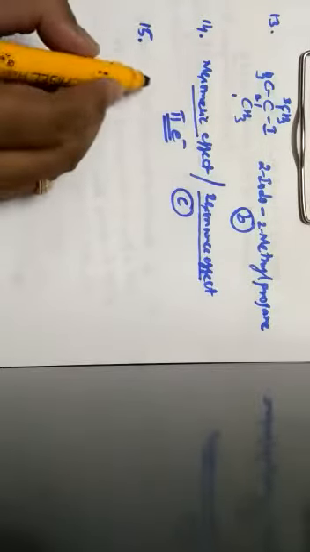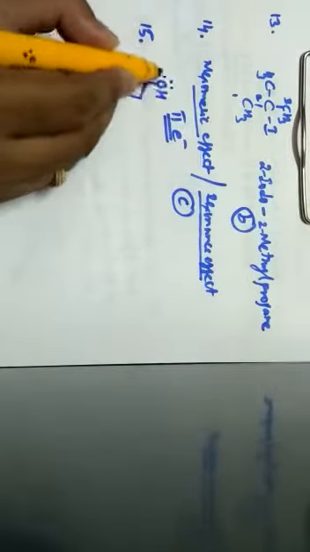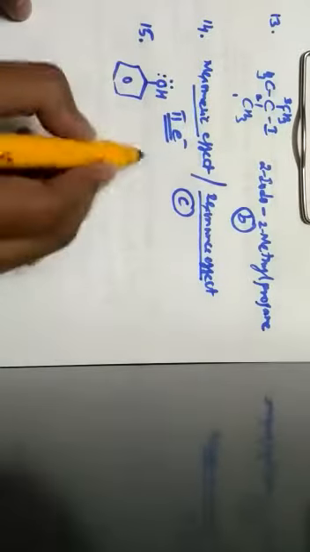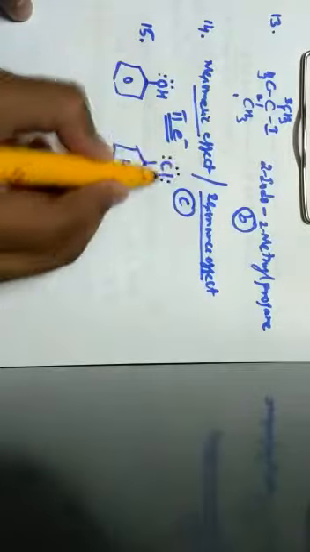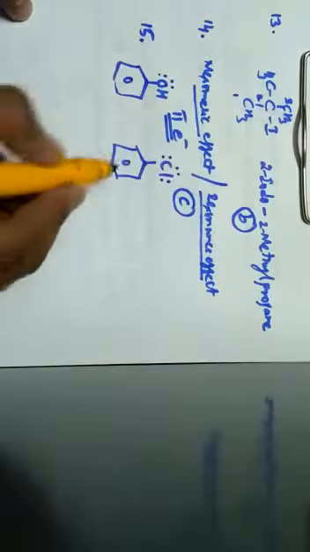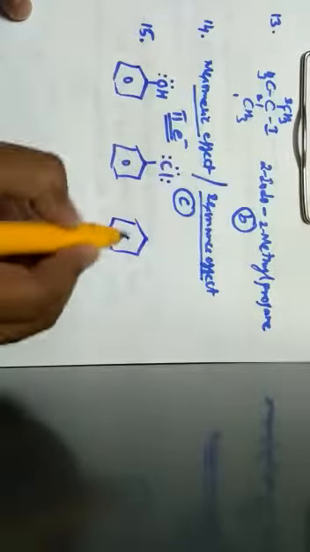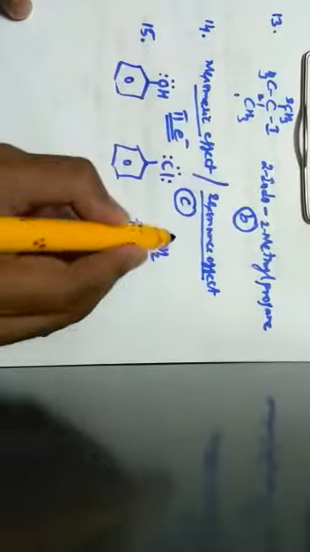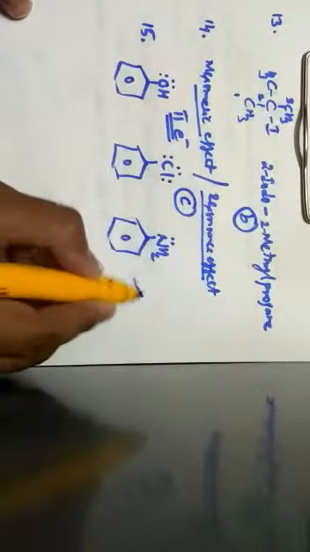So here, when we go through the first option, that is phenol. In phenol, there is an existence of lone pair of electrons. This can show resonance effect. Next one, chlorobenzene. In chlorobenzene, the chloro group consists of a lone pair of electrons. This can also show resonance effect. When it comes to aniline, that is C6H5NH2, nitrogen has one lone pair of electrons, which can also show resonance effect.